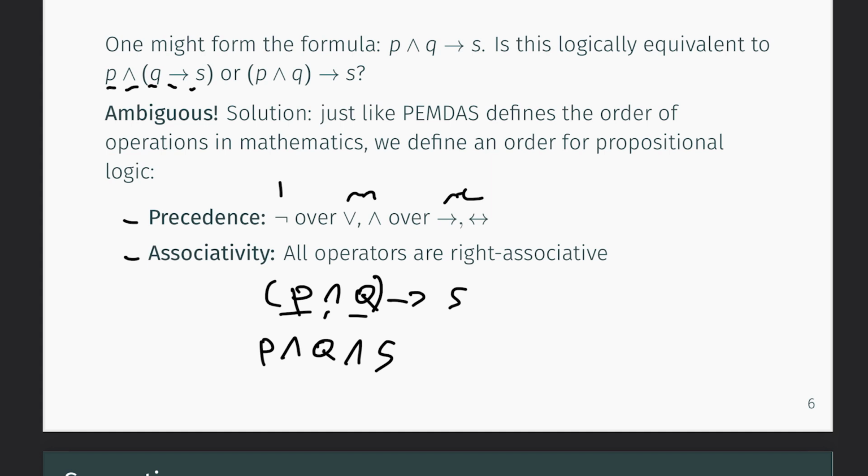In this case, we look at associativity. So all operators are right associative, which means that if we have the same operator, we try to group as much as possible on the right-hand side. So for example, we encounter this conjunction first when going from left to right, and we want groups as large as possible at the right-hand side. So we open the parentheses here and close the parentheses here. That's basically what right associativity means.